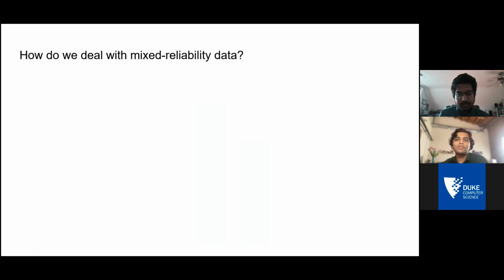Now, let's evaluate where we are right now. We observed from one experiment that about 80% of our data set relies on at least one unreliable annotation. So 80% of all the paragraphs that we have in our data set, all of which have 5 annotations, have at least one unreliable annotation among those 5 annotations, right?